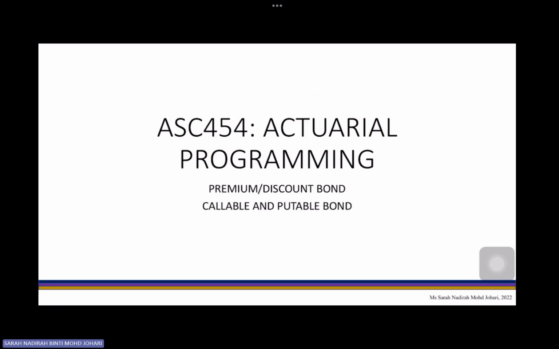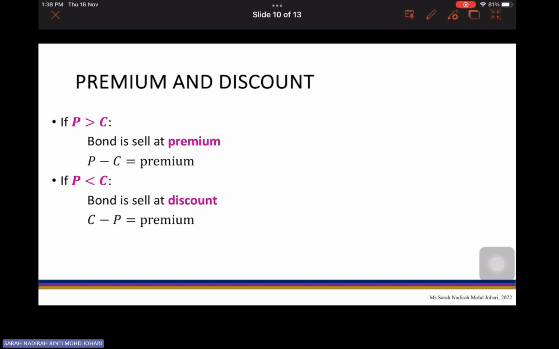Now let's continue to the next topic, which is premium and discount bonds, and callable and puttable bonds. So premium and discount: if your price is greater than your redemption, then we can say that the bond is sold at a premium. Or to find the premium, it's basically simple. You just take your price minus your redemption, and there you go. This is your premium for the bond. And if your price is less than your redemption, we can say that the bond is sold at a discount.